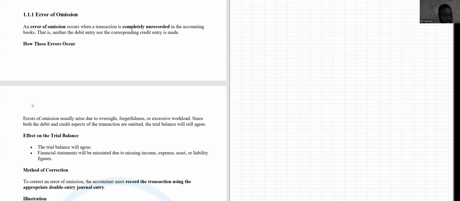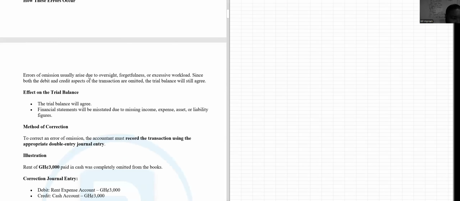Now, errors of omission usually arise due to what? Oversight. Maybe you forgot a transaction. Are you getting it? Maybe you had an oversight, or you forgot a transaction, or you were having an excessive workload. Okay, that's why we say accountants shouldn't have pressure. You should pay them well, so that they don't have excessive pressure. Their work is supposed to be balanced. That's why we have something called segregation of duties.